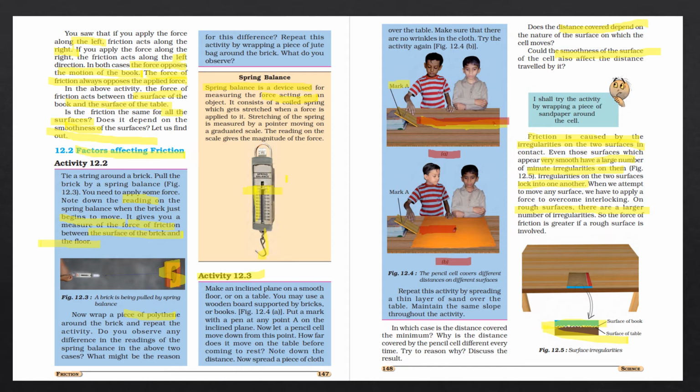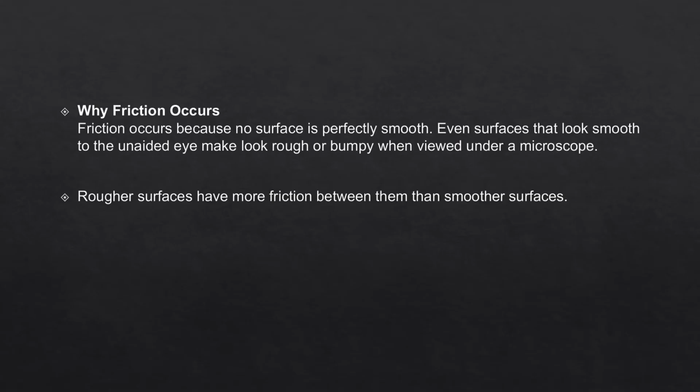If the smooth surface has a large number of minute irregularities, then the rough surface has an even larger number of irregularities. That's why the force of friction is greater on a rough surface. Okay, on a rough surface, the force of friction is greater than on the smooth one. So what have we concluded about why friction occurs?